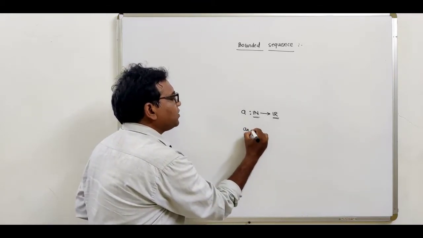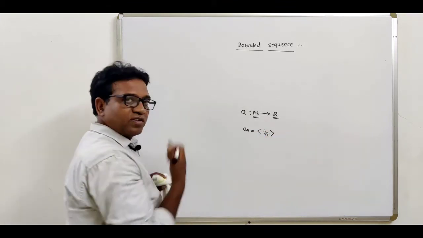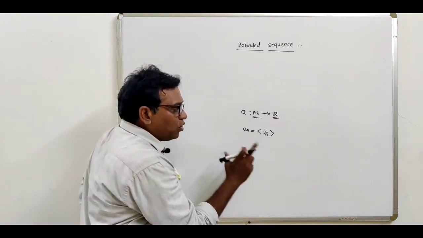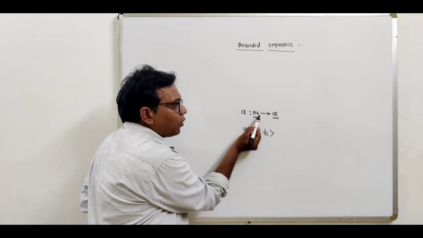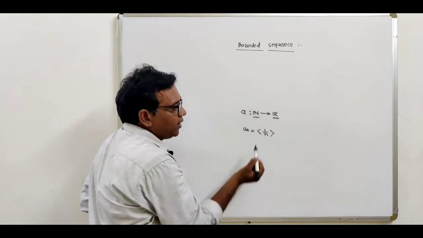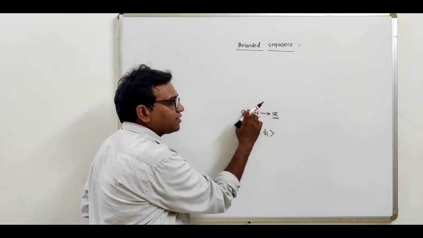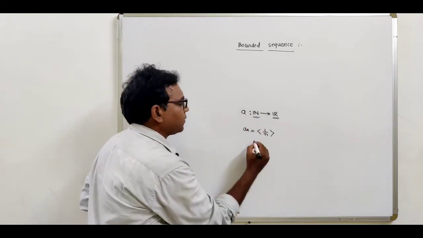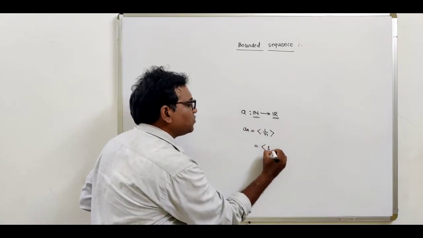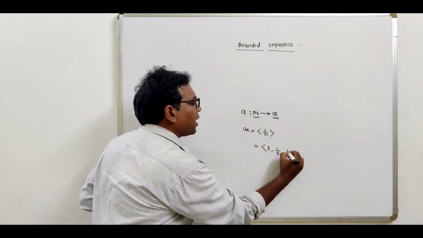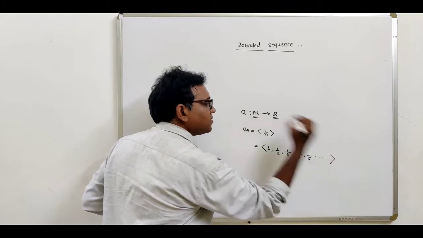Now suppose we take this sequence a_n equal to 1 upon n. This is a well-known sequence. Now how to find the terms of the sequence? We have to put the values of n from the domain set. What is the domain? Our domain is the set of natural numbers. So let us put the values of n, that is 1, 2, 3, 4 up to infinity. So what are the terms of the sequence? Put n equal to 1, so this is 1. Put n equal to 2, so this is 1 half. Put n equal to 3, put n equal to 4. So these are the terms of the sequence.